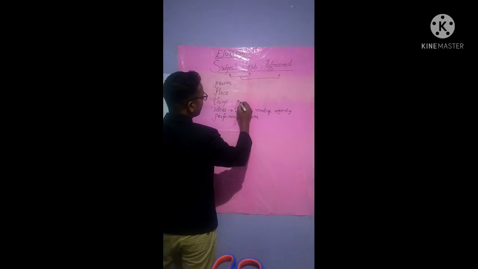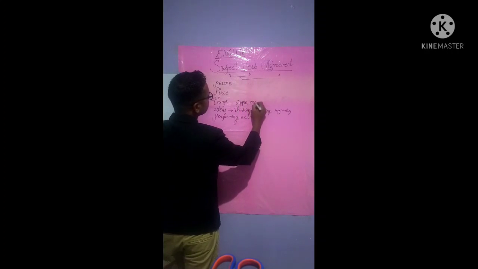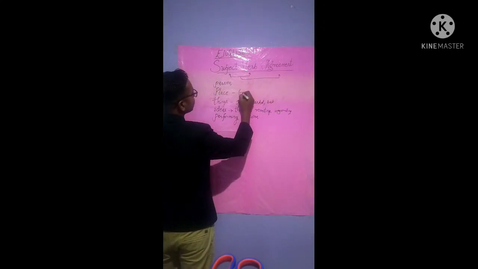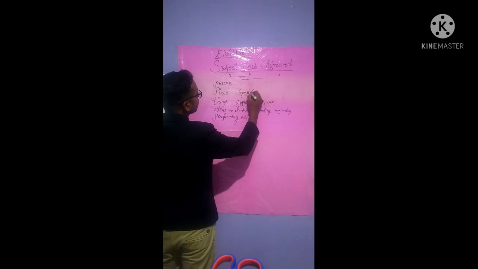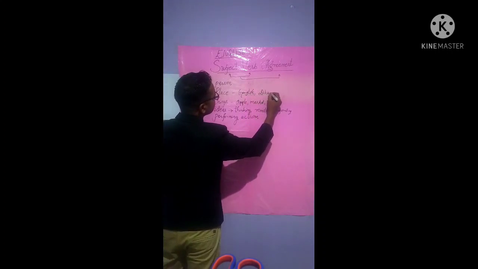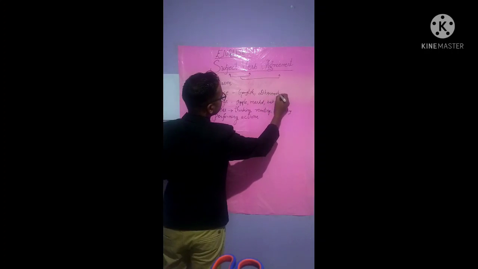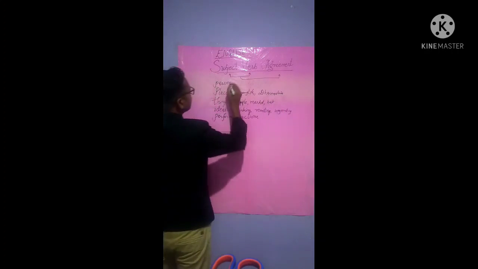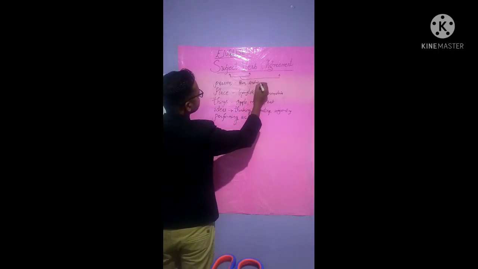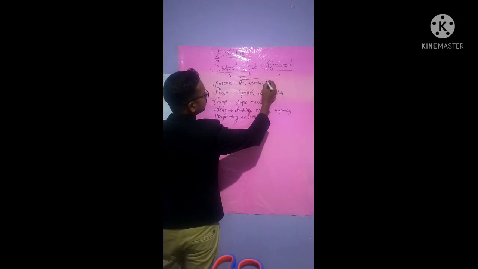Apple can be said as a thing, marker, etc. Place can be Gangtok, Dharmashala, isn't it? Person can be Ram, Andrew, Dalbir.